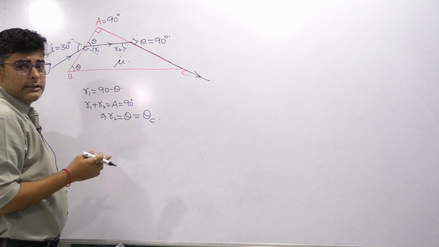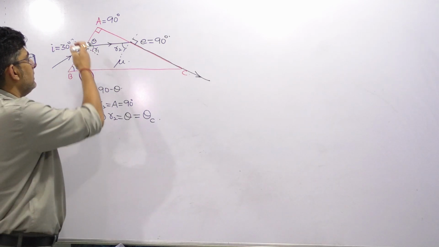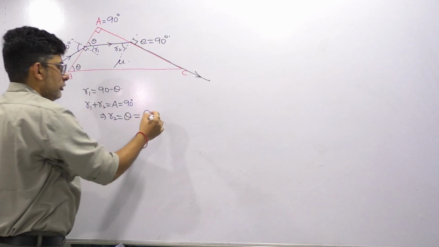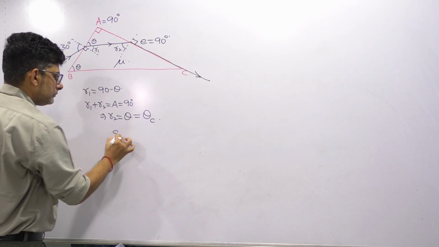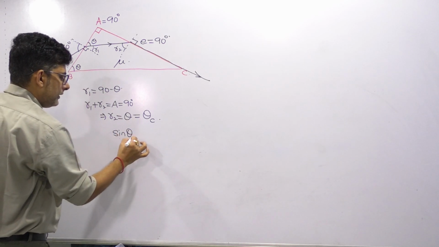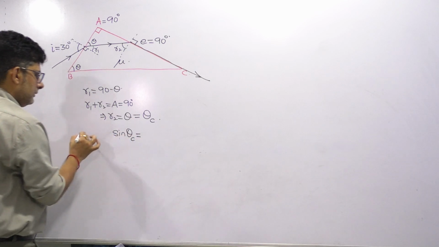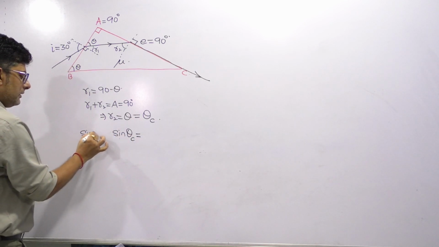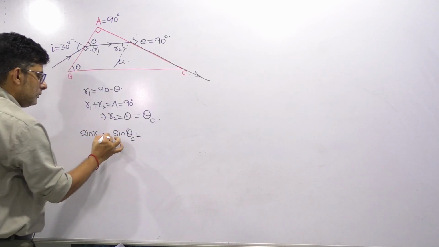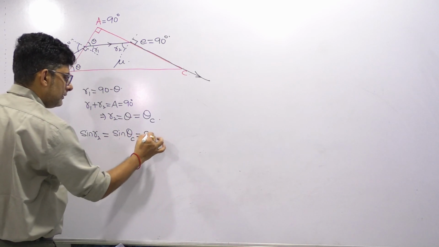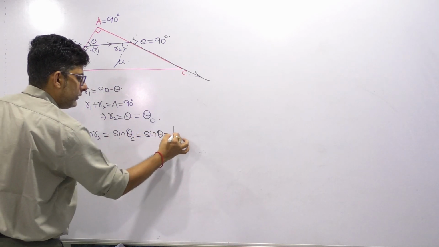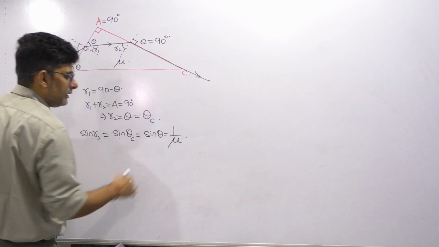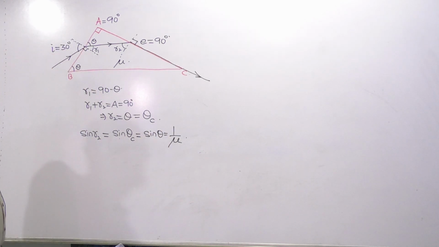And sin theta c is 1 by mu in this case, because the outside medium is air. So sin R2, which is sin theta, we know is mu rarer by mu denser, so we can write 1 by mu.